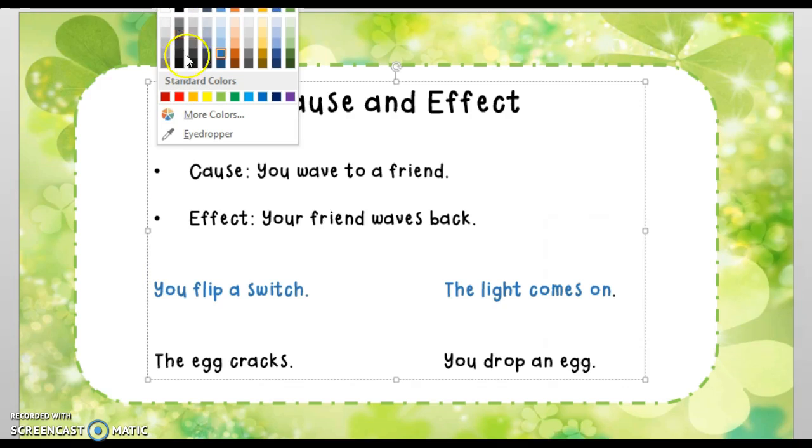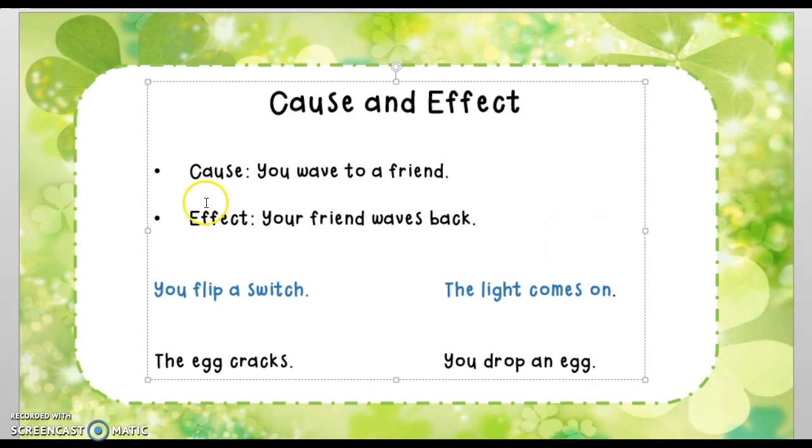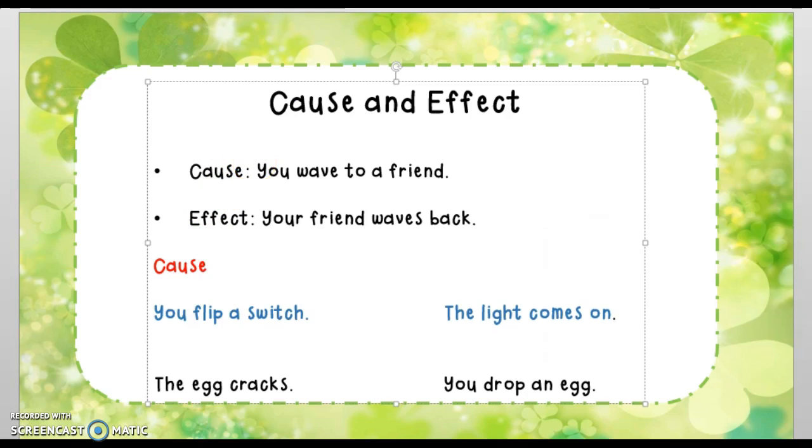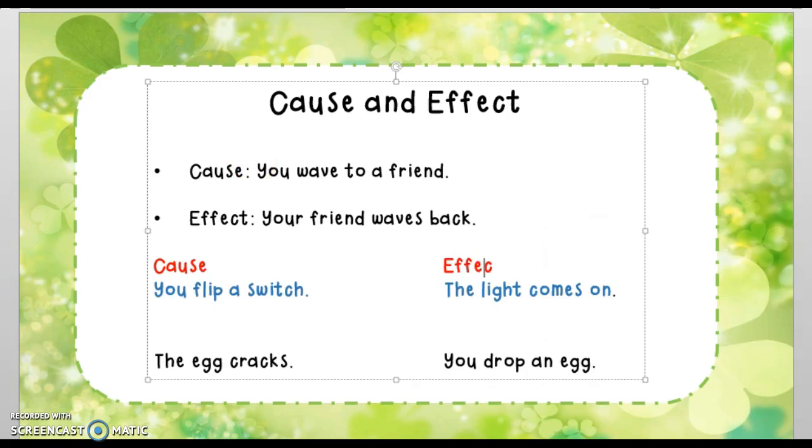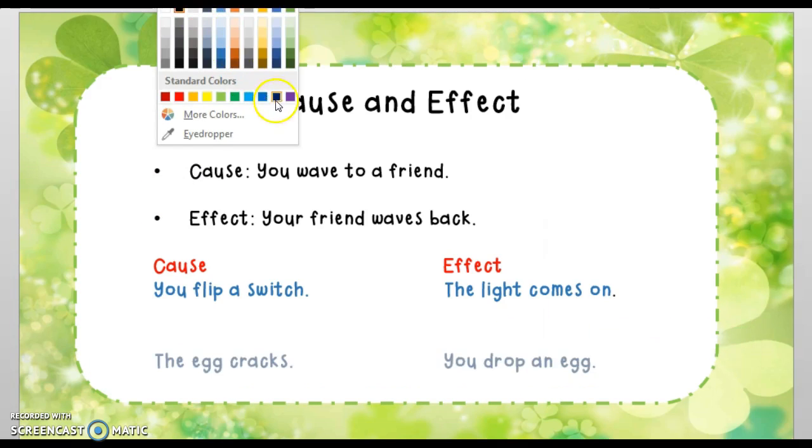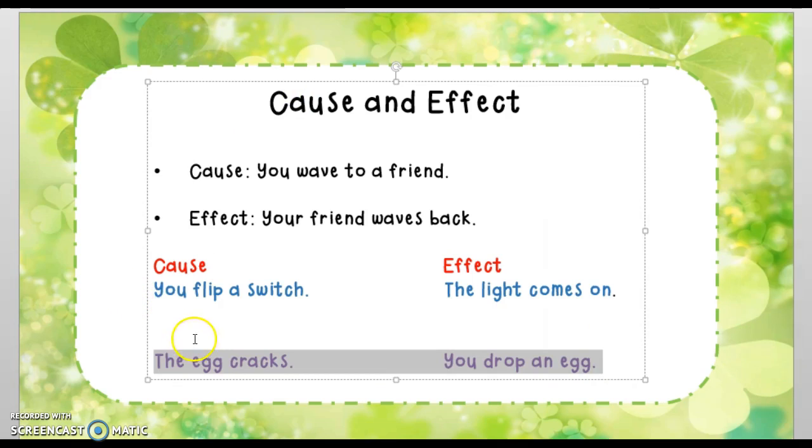All right. If you said that the cause is you flip a switch, you're absolutely right. So you flip a switch. The effect, the light comes on. Very good job, friends. Now let's take a look at this other example. I'm going to change the font color so you can see the difference. Now this says the egg cracks. You drop an egg. What is the thing that you do?